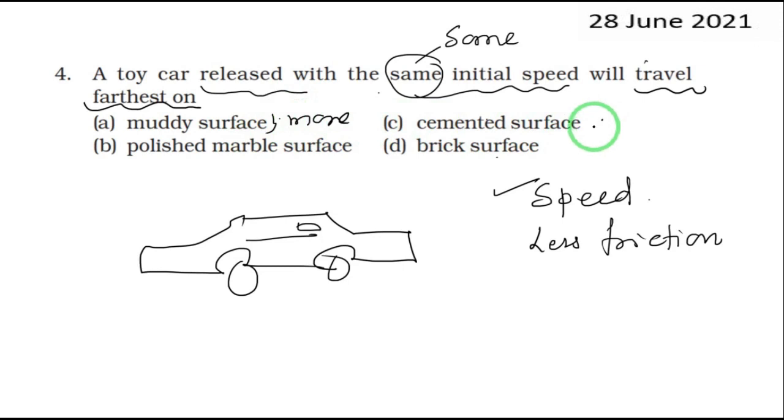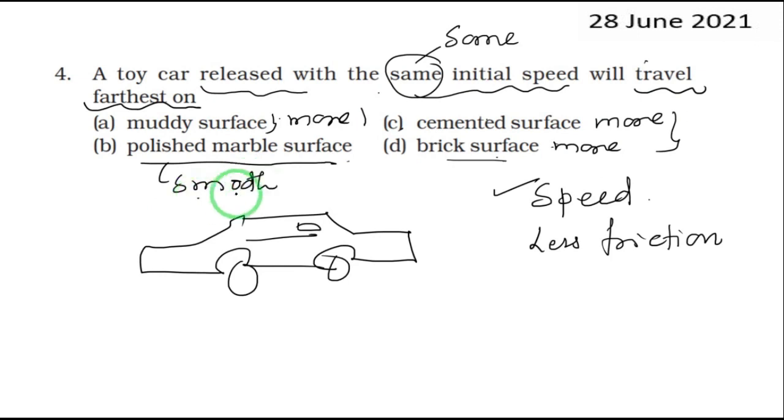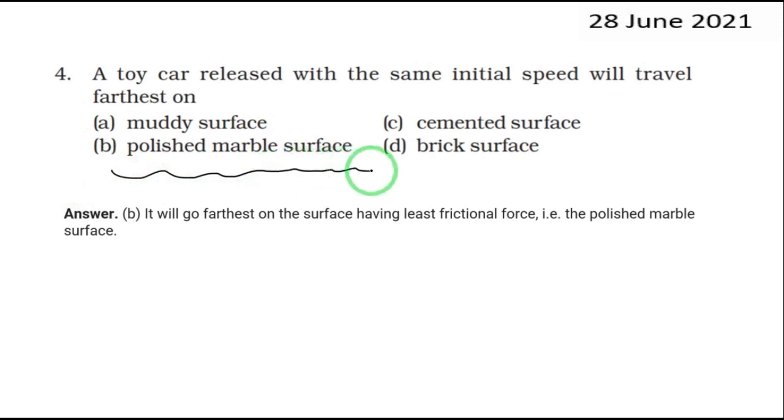Cemented surface, again, let us compare to other things. If you compare to polished marble, the cemented surface will be more rough, and the brick surface, if you compare to polished, has more friction. Roughness is more in this, right? Since polished marble is so smooth, friction is very less. And less the friction, more the speed. It travels farthest. So what should be our answer? Polished marble surface, because it has a smooth surface and that leads to less friction.